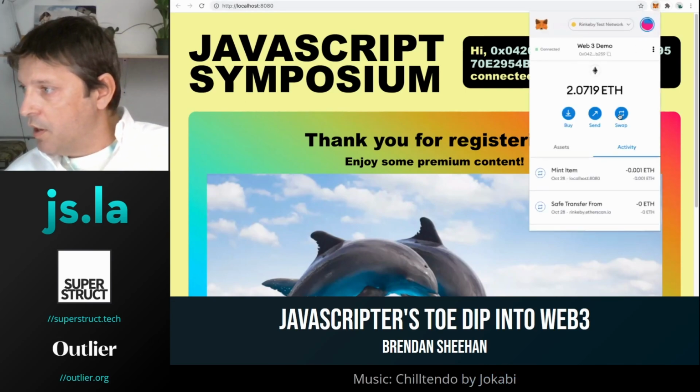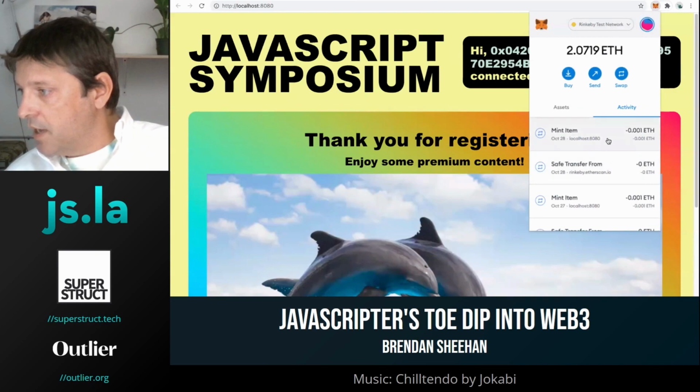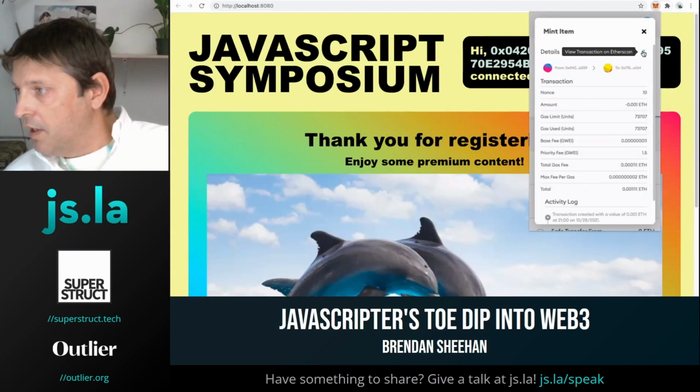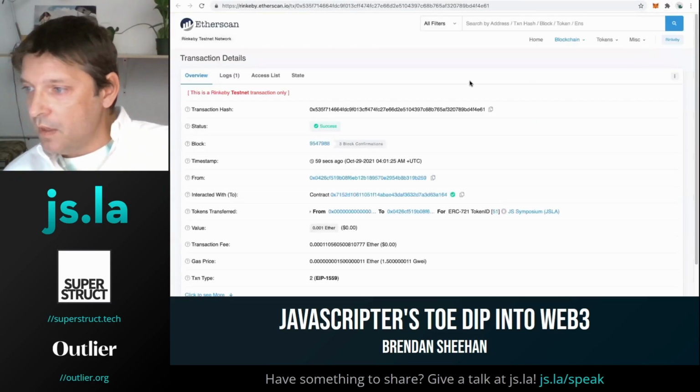I'm going to open up the wallet. This is the transaction that was just executed. I'm going to click into this. And then here we see this little icon up top to view on Etherscan. Let's do that. Cool. So I'll give you a little rundown of what we're seeing here.